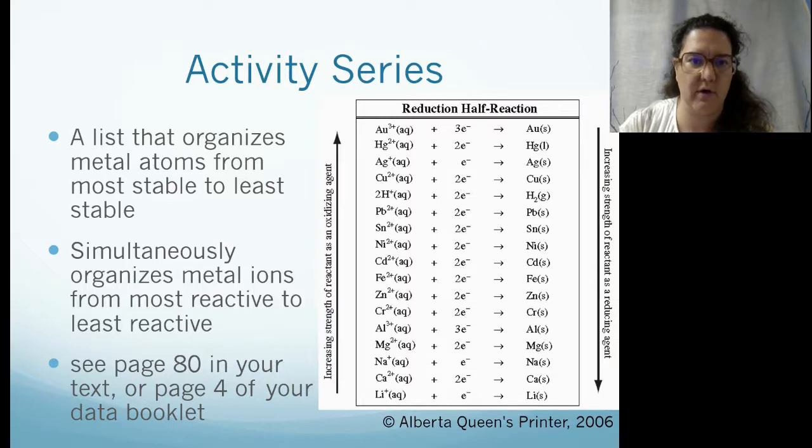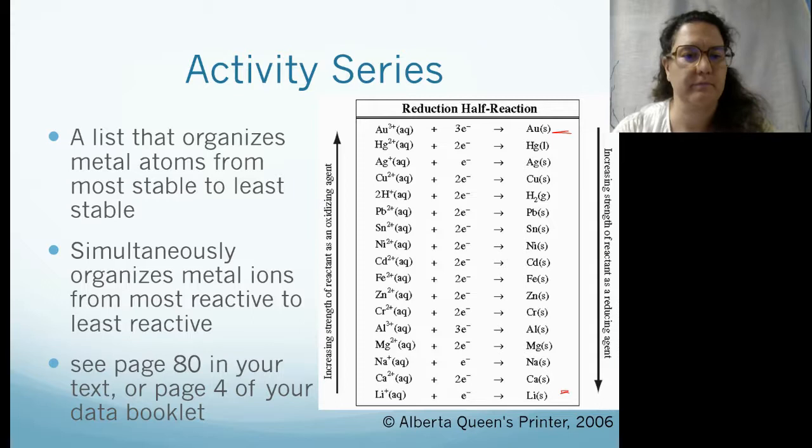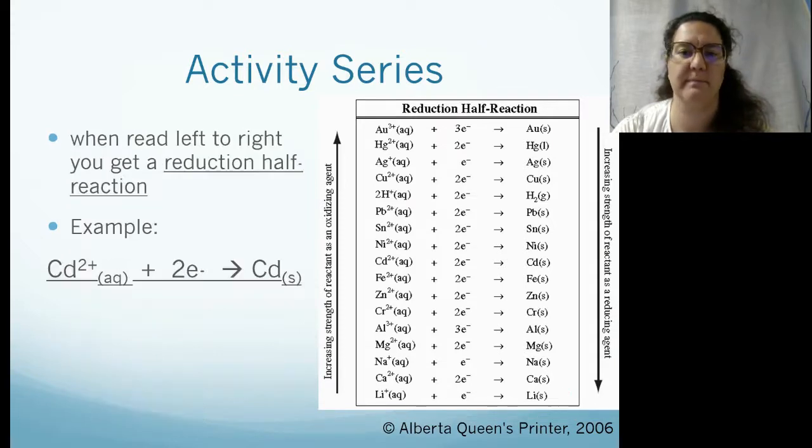So we have our most stable metal atom here, and our least stable metal atom here. Simultaneously, metal ions go from their most reactive to their least reactive on the opposite side. So this is on page 80 in your textbook or page 4 of your data booklet.